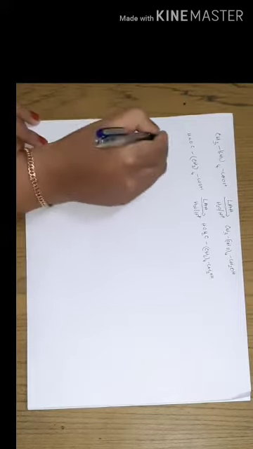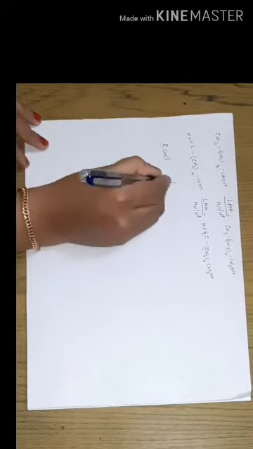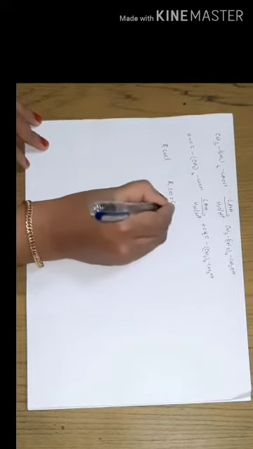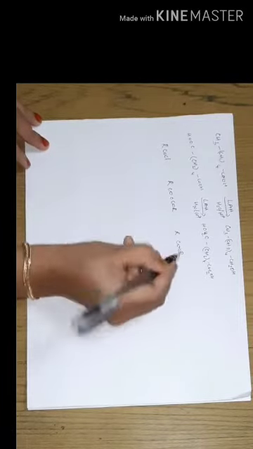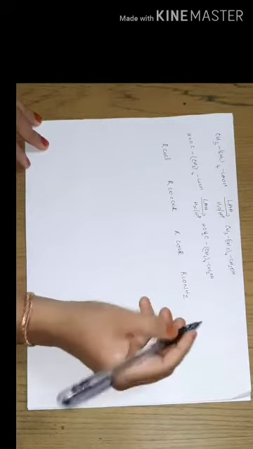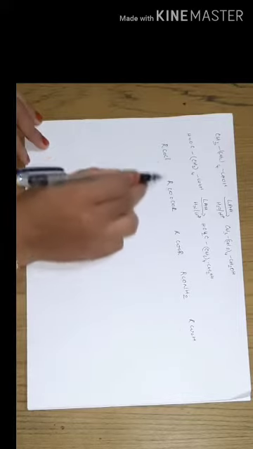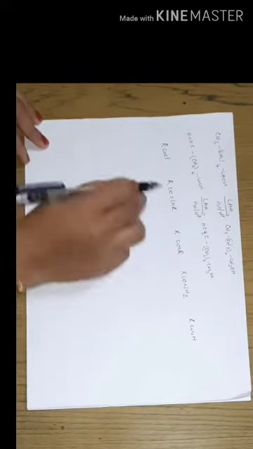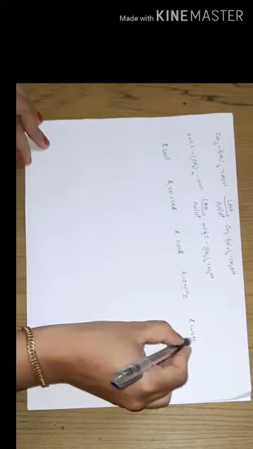Some of the examples are acid chloride, acid anhydrides, esters, amides, and carboxylic acid. So these all four are the different derivatives of this carboxylic acid.